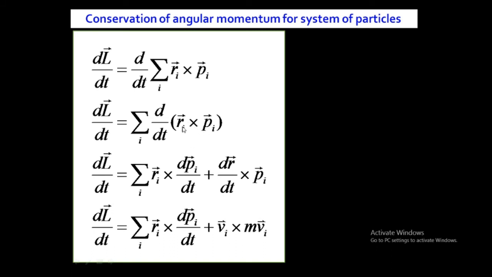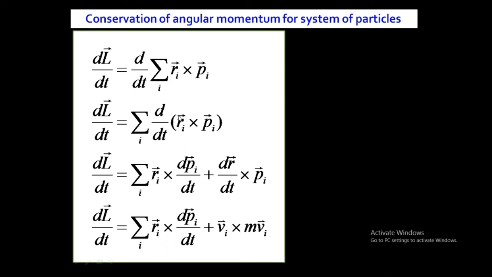By the product rule of derivatives, this is the first term and this is the second term. Keep the first term constant and take the derivative of the second, plus keep the second term constant and take the derivative of the first.